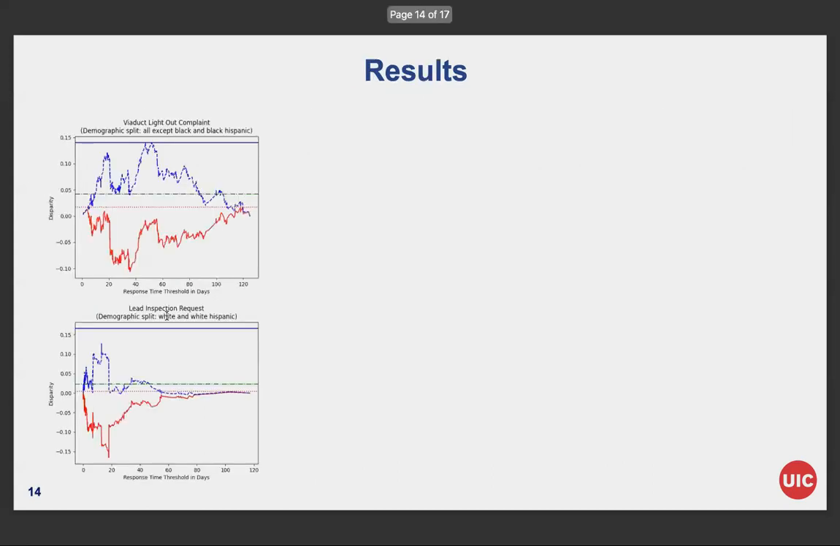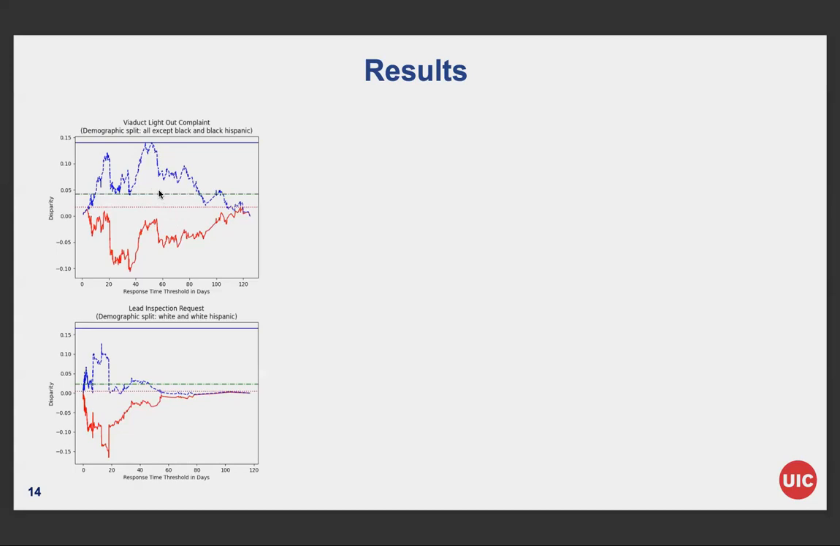Let's see the results. Looking at the first column, the images are the plots of analytical results for two types of request and race splits. In both images, you can see two curves and three horizontal lines. The curves are the bounds of Carlos' method measured at each threshold. The important result is the three horizontal lines. The red dotted line is the lower bound of Carlos' method. The green line is the lower bound of our method, and the blue line is the upper bound of both methods. You can see that our method does provide a tighter lower bound for demographic disparity.